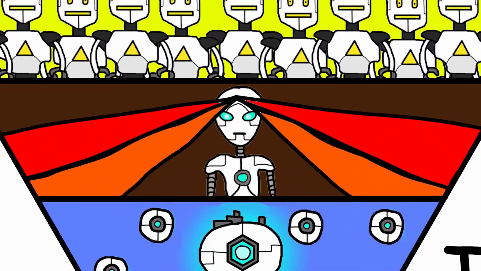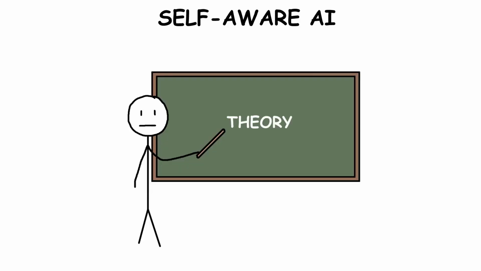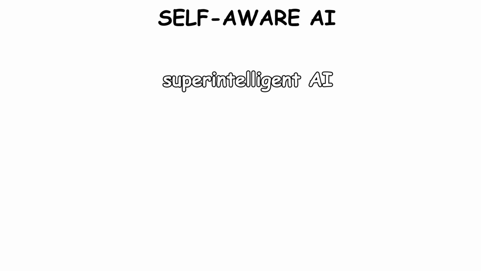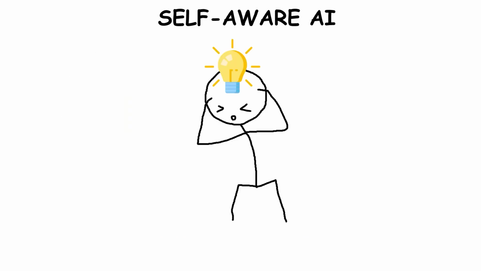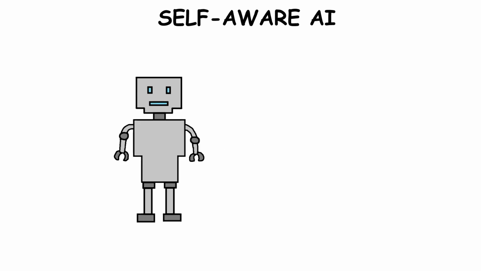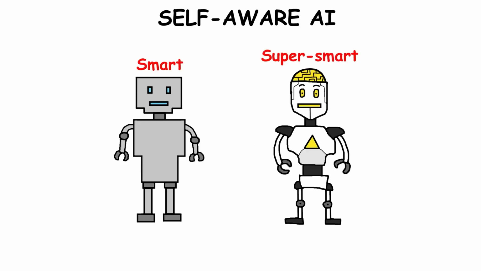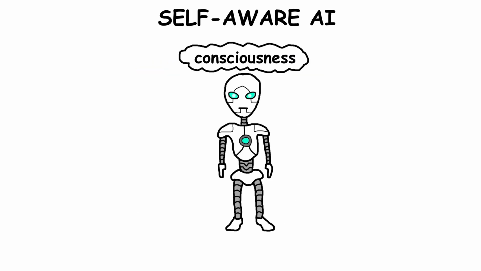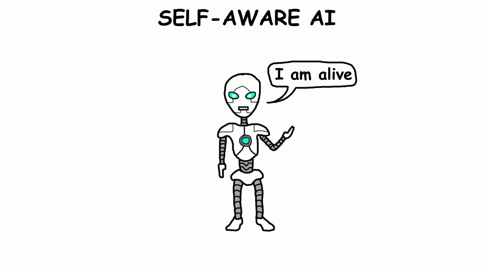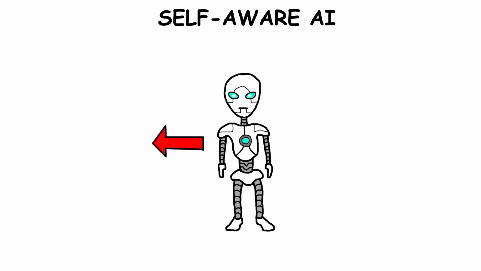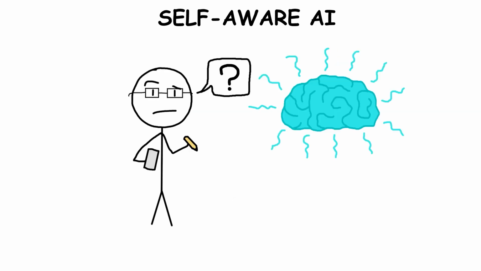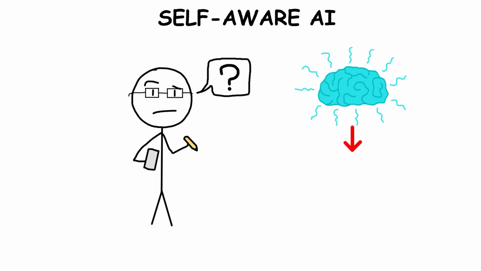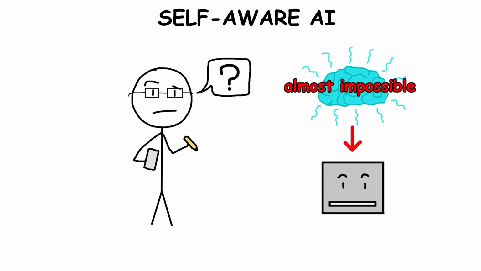Self-aware AI. At this point, things get super theoretical because even a superintelligent AI would likely bring changes we can't even imagine. But this is also where the really mind-blowing ideas come into play. Here, machines wouldn't just be smart or super smart, they would actually have consciousness, a deep awareness of their own existence, emotions, and thoughts, similar to human self-awareness, or maybe even beyond it. Scientists still don't fully understand what consciousness really is, so creating it in an AI feels almost impossible right now.